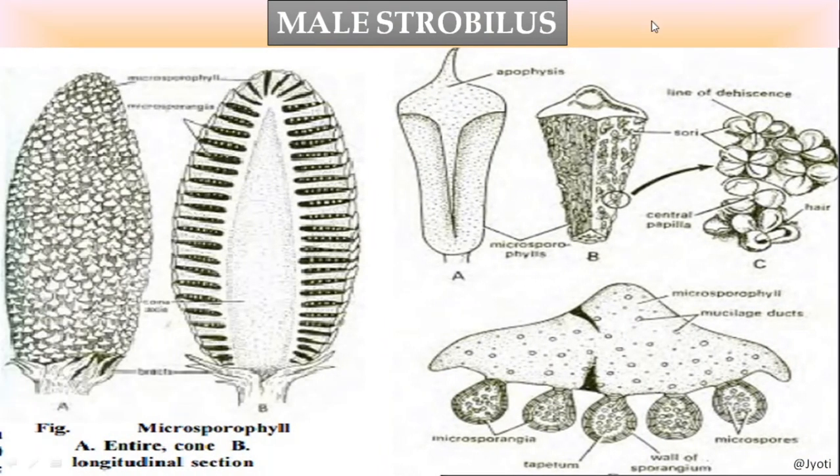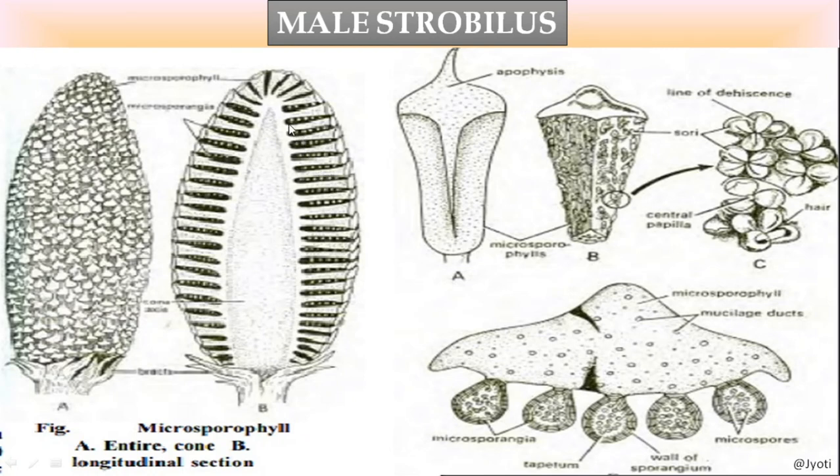So here you can see the structure of a microsporophyll. This picture is the longitudinal section. Here this is the cone. Okay. This is the male strobili. Here you can see the leaf-like structures called microsporophyll. If you take the section of the cone, you can see these are the microsporophylls, and inside the microsporophyll, the microspore mother cells are present, which divide to form the male gametophyte.